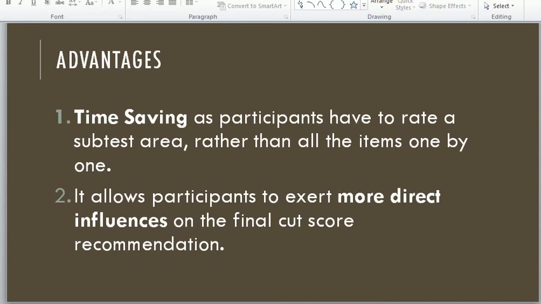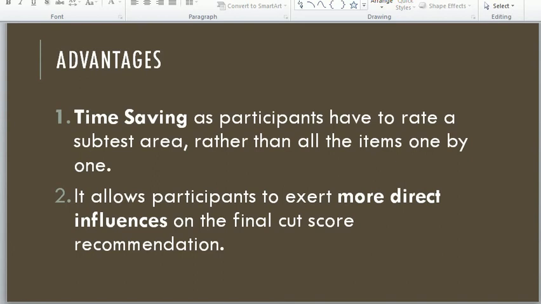The panelists rate the subset area or a combination of items rather than all items.